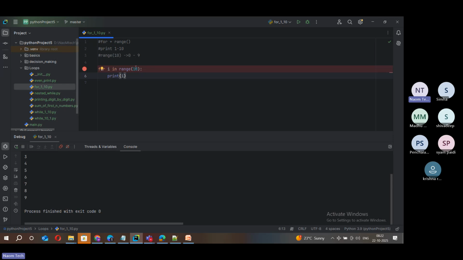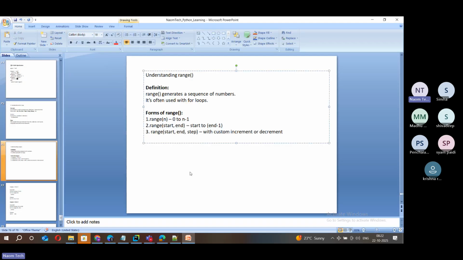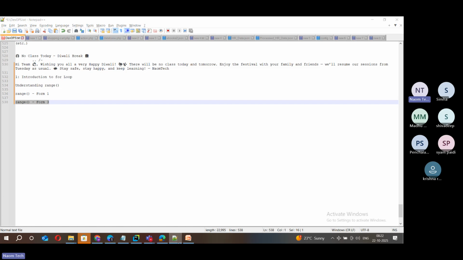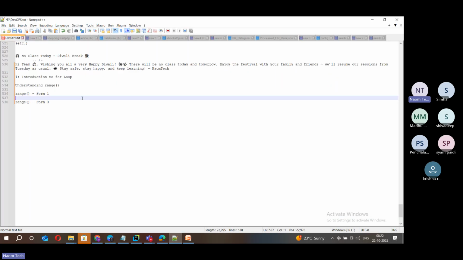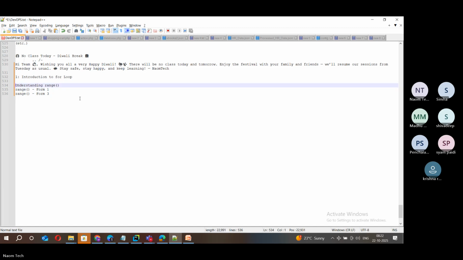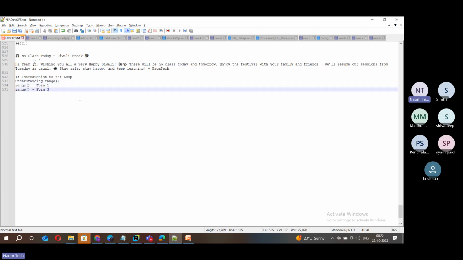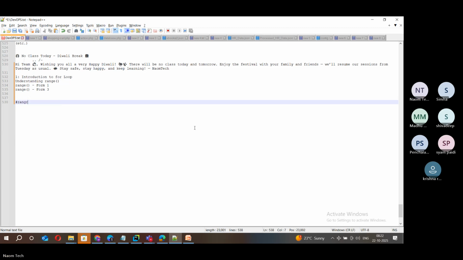So let me show you other forms as well. What are the other scenarios? Suppose these are the questions to you. This program is fine when you say range of n.